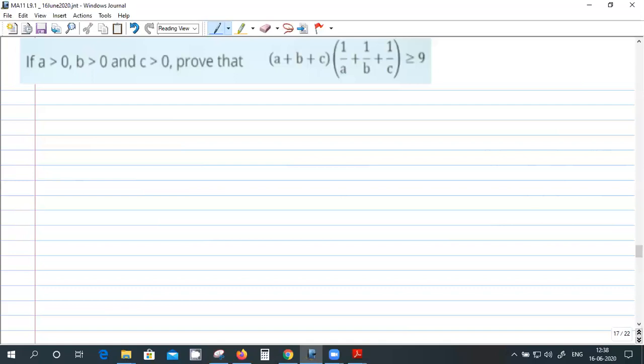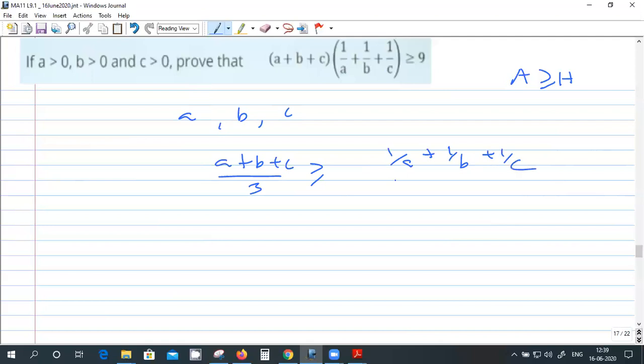So one 3 is divided by a plus b plus c, and the other 3 is divided by 1 by a plus 1 by b plus 1 by c. So you have to use this: arithmetic mean is greater than or equal to harmonic mean. You have to choose the numbers as a, b, c. Arithmetic mean, a plus b plus c divided by 3, is greater than or equal to the harmonic mean. So from this you will get this one.